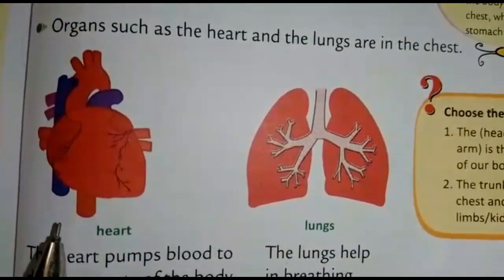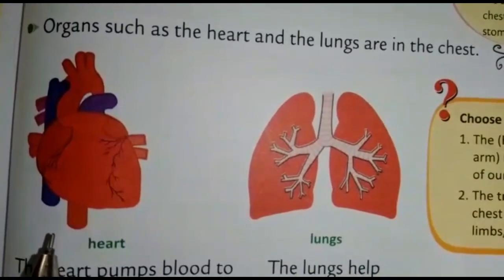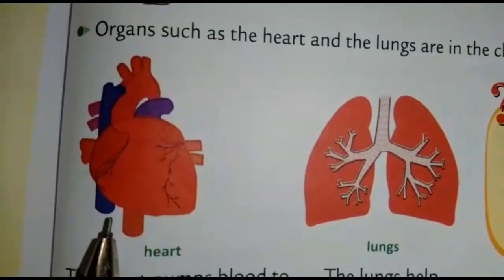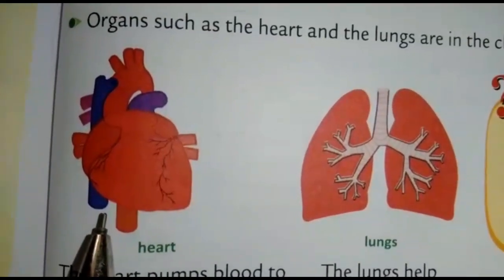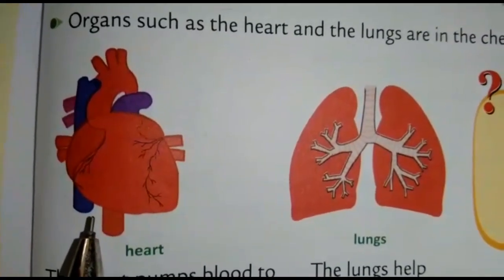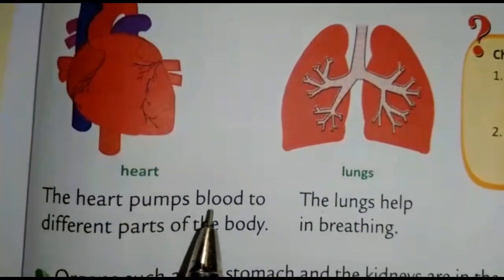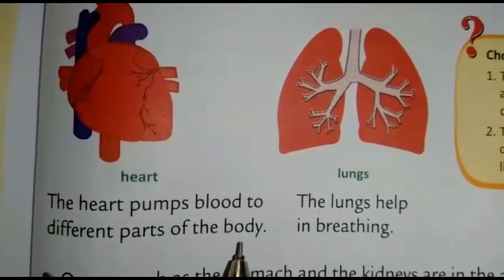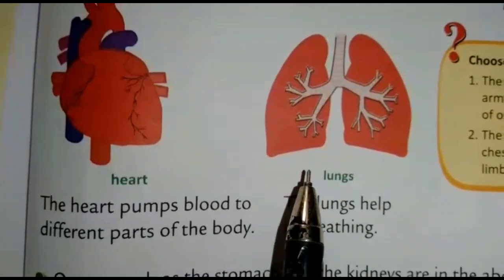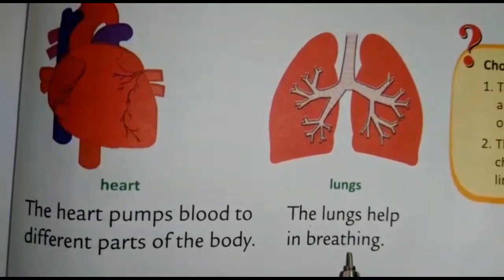Children, if you place your hand on the chest, you will feel something beating. See, children, this is heart. Heart pumps blood to all parts of our body. It is also one of the most important parts of our body. See, children, the heart pumps blood to different parts of the body. These are lungs. The lungs help us to breathe. The lungs help in breathing.